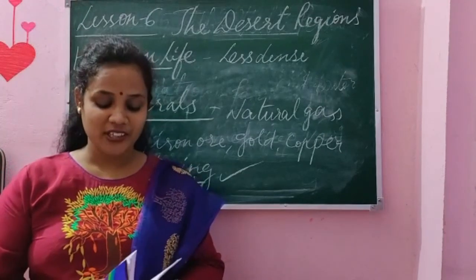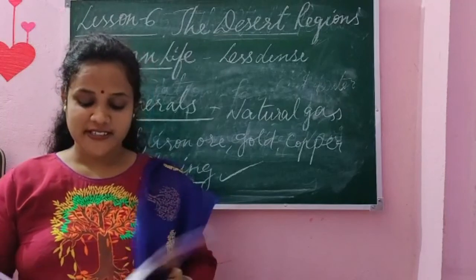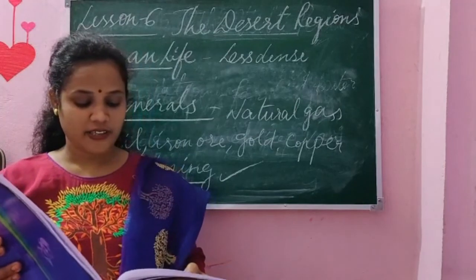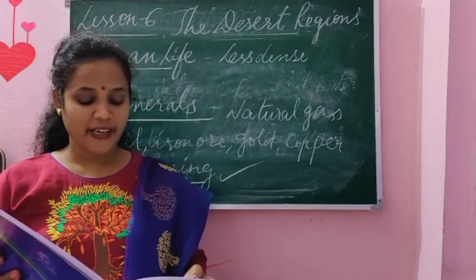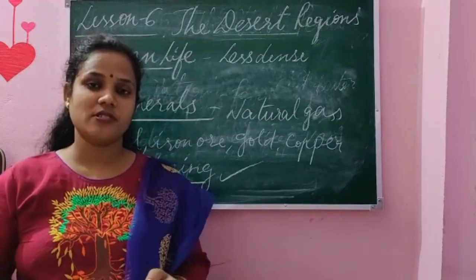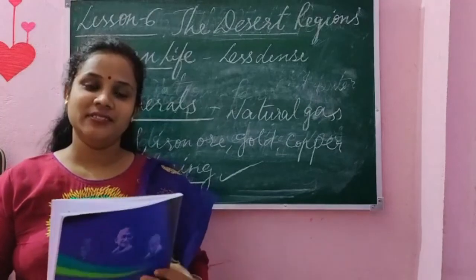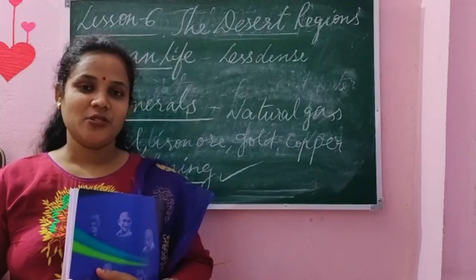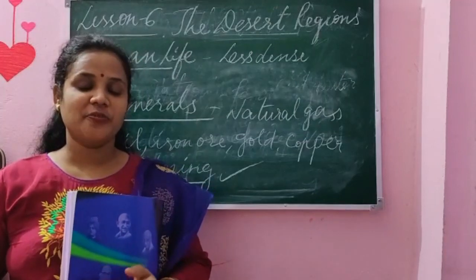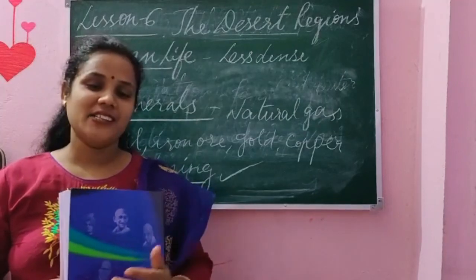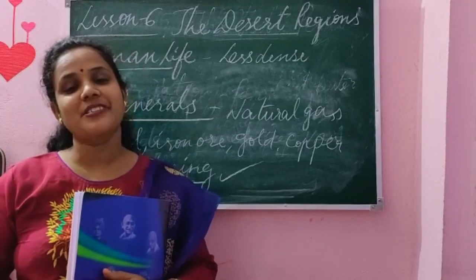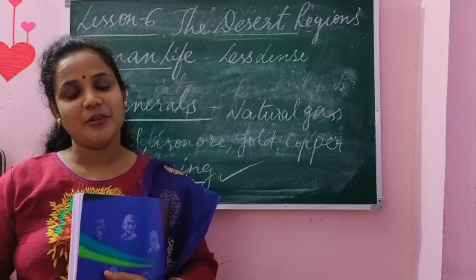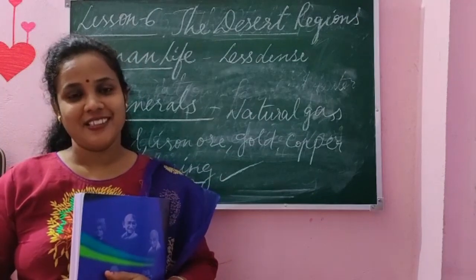For your homework, you will find some of the exercises. What you will do is make a model of an oasis. Take some clay, make a model of an oasis, plant some trees around it. Also you can do one thing. Instead of making an oasis, you can plant a tree near your house to make it not a desert, a more beautiful place. Thank you.